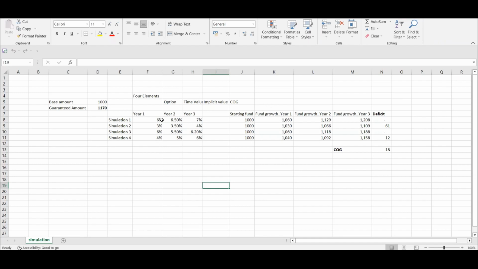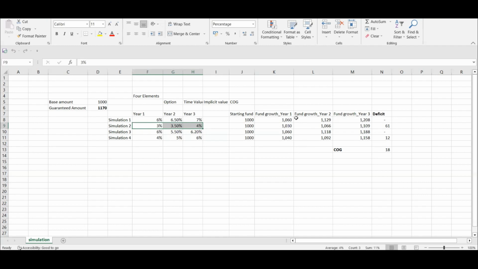First, consider this scenario or simulation. In this case it is 1208, maybe the best estimate scenario. The guarantee is not biting, so you are not keeping any cost of guarantee. But that is not correct, because you don't know the future. The future might be this, and in that case there will be a huge bite by the guarantee.